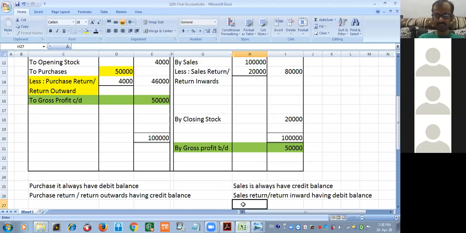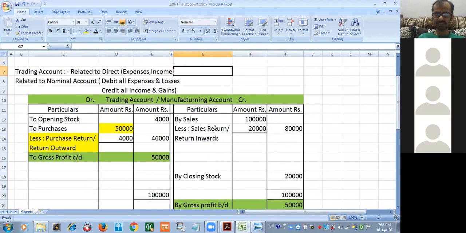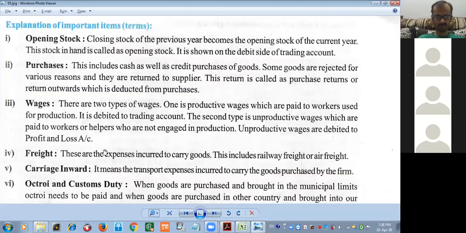And since it has a debit balance, can we show a debit balance on the credit side? No. Right, that is why we have deducted it. Everyone clear? After deducting this, we will get the net sales. After deducting purchase return, we will get the net purchases. Everyone clear? Okay, let's move ahead. Wages.